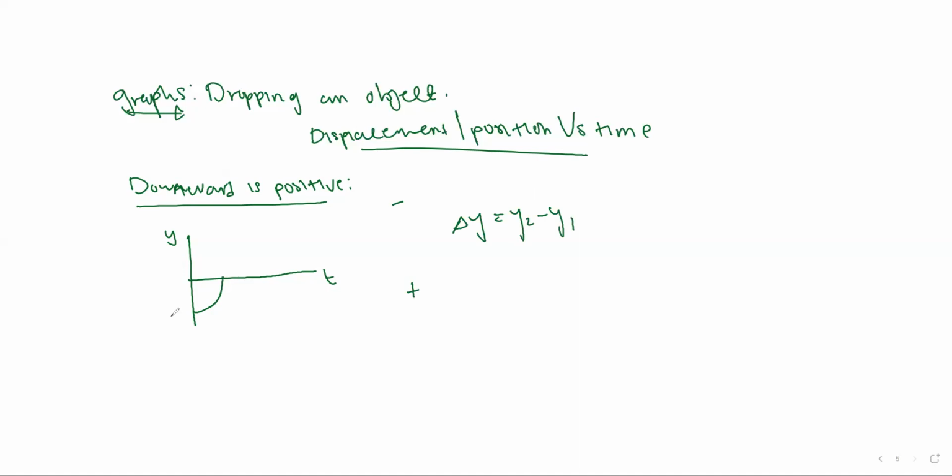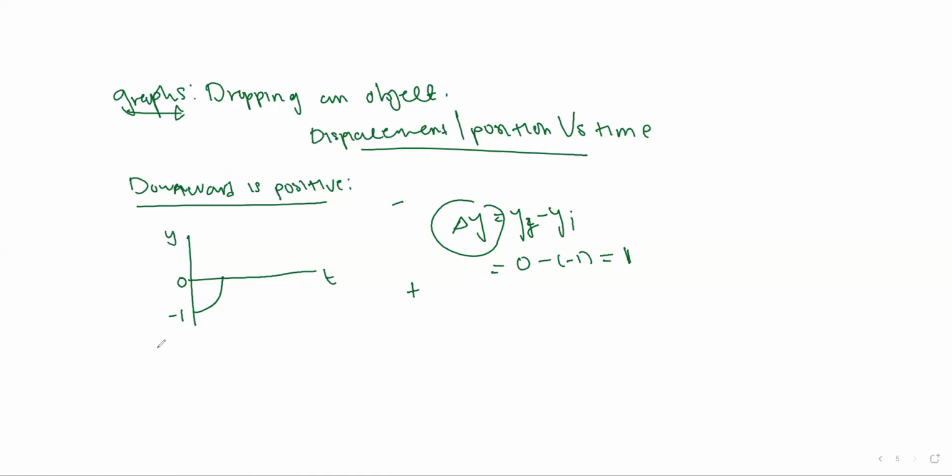If here it is 0, the ground, when we drop an object, is regarded as a reference point, a point where displacement is 0. So change in y is equal to y final minus y initial, 0 minus negative 1. We get a positive change in y of 1. That's why our graph becomes like this.